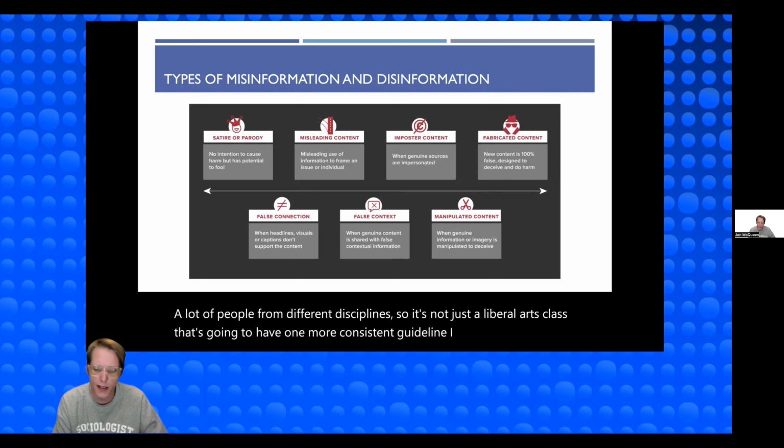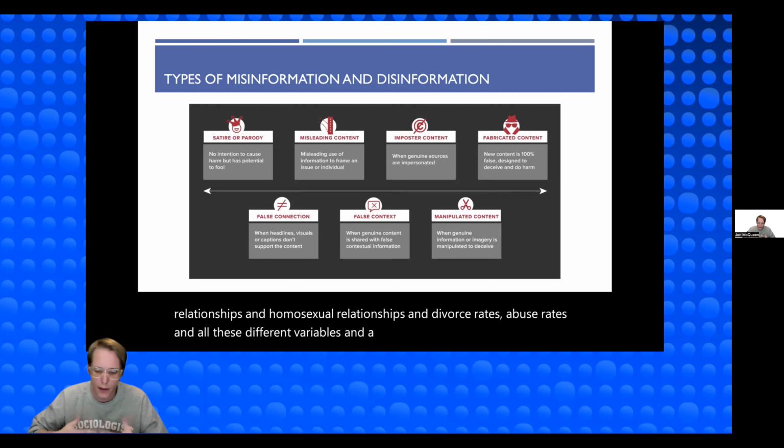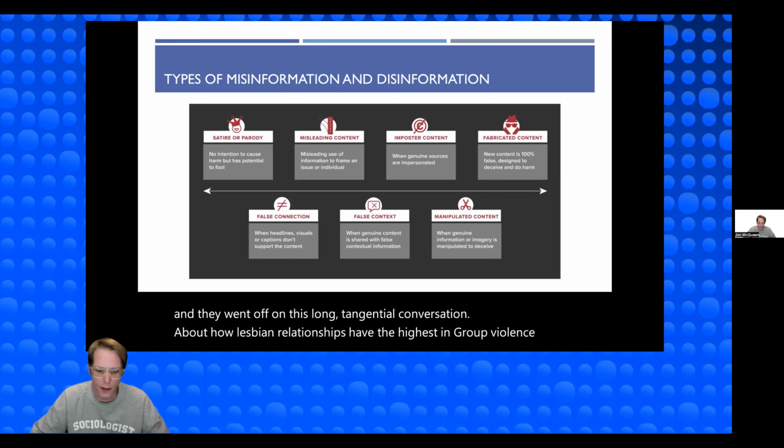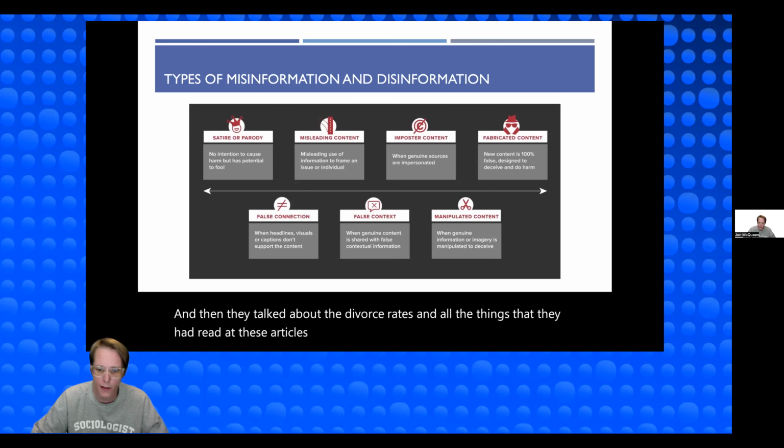I teach deviance, which has that too. And in the class, we were talking about heterosexual relationships and homosexual relationships, and divorce rates, abuse rates, and all these different variables. And a student raised their hand very, very optimistically in their own mind. I was curious, so I called on the student, and they went off on a long tangential conversation about how lesbian relationships have the highest in-group violence rate. And then they talked about the divorce rates and all the things that they had read in these articles, and they said they had read it from an academic source.